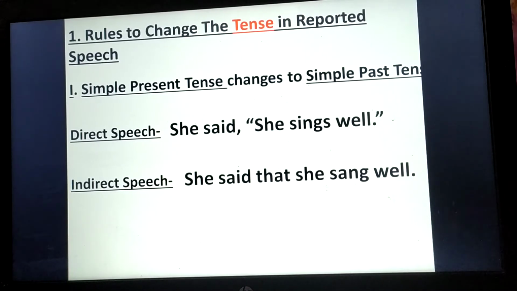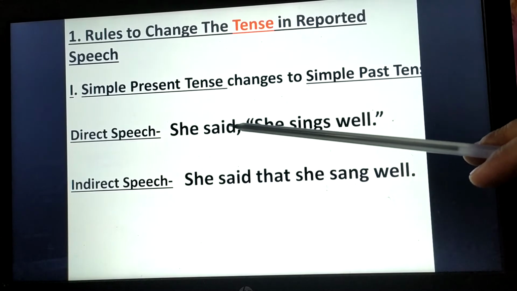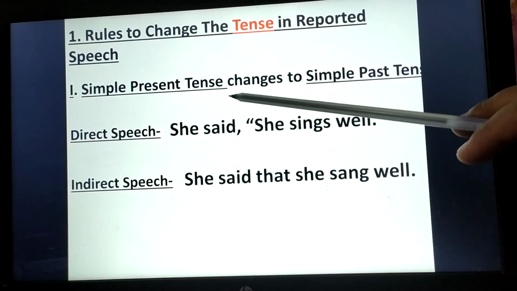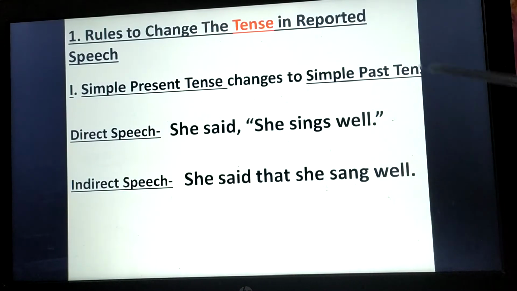The first rule to change the tense in reported speech is that simple present tense changes to simple past tense. Make sure the reporting verb should be in past tense. Then only the simple present tense will be changed to simple past tense. You can see the example here.